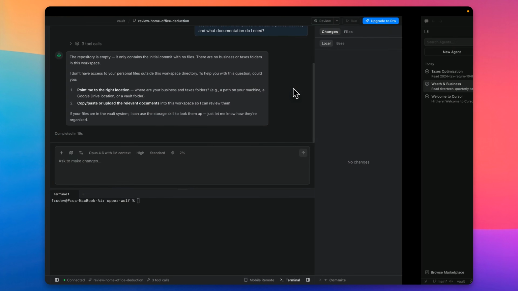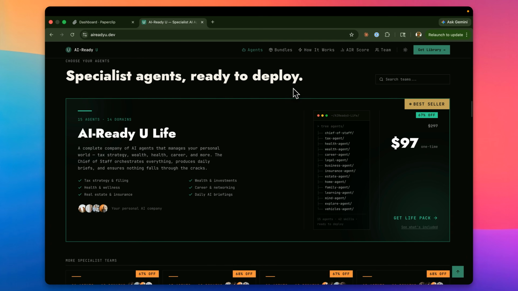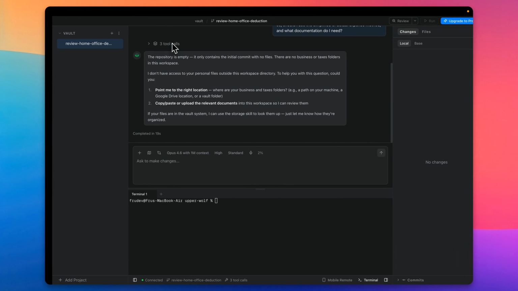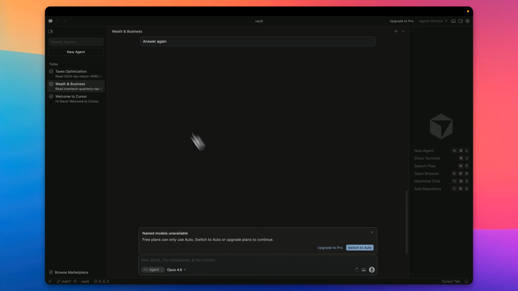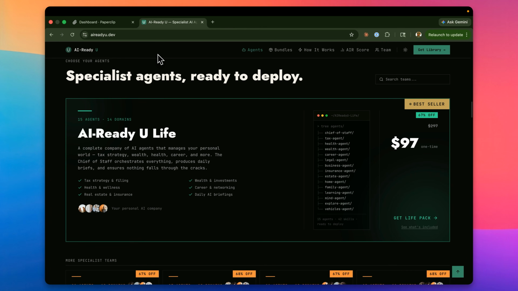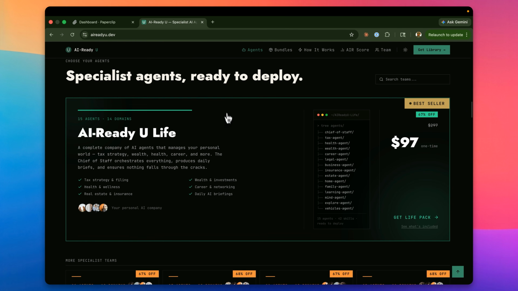But just to say, hey, most of these tools, the 5 tools we've looked at, just to go through the list here, starting with Superset, SoloTerm, Conductor, Polyscope, and Cursor, are very interesting. If you are a developer, if your workflow is around building applications, creating pull requests in Git, merging, branching, and all of that, it makes sense. But if you are just an average day non-technical person trying to use AI to optimize your life, these are things that are interesting to know about. For now, it's hard for me to have specific recommendations on switching to any one of them.